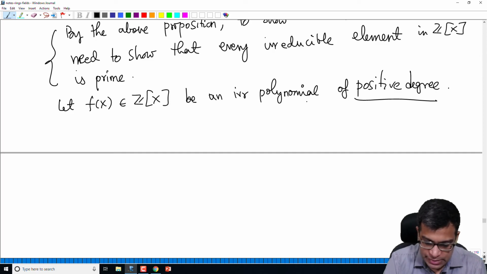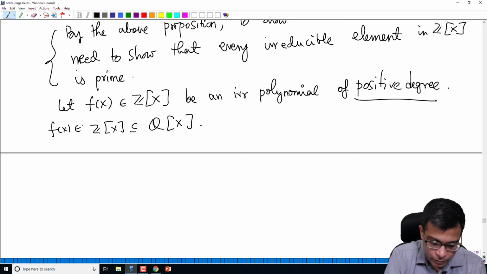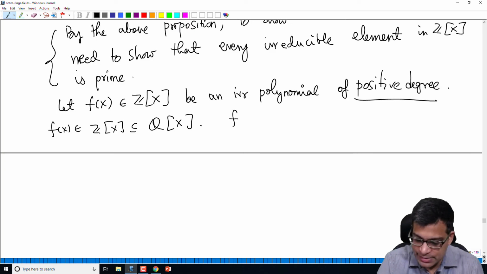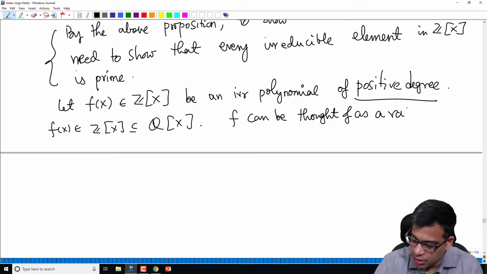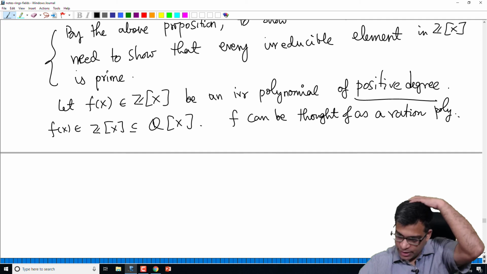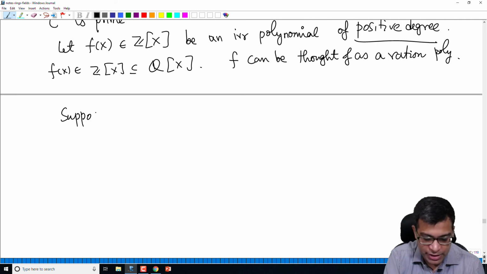So note that Z[x] naturally sits inside Q[x]. So f is given here. f is an integer polynomial, but it can be thought of as a rational polynomial. This is the first observation. So now suppose it's irreducible as a rational polynomial.